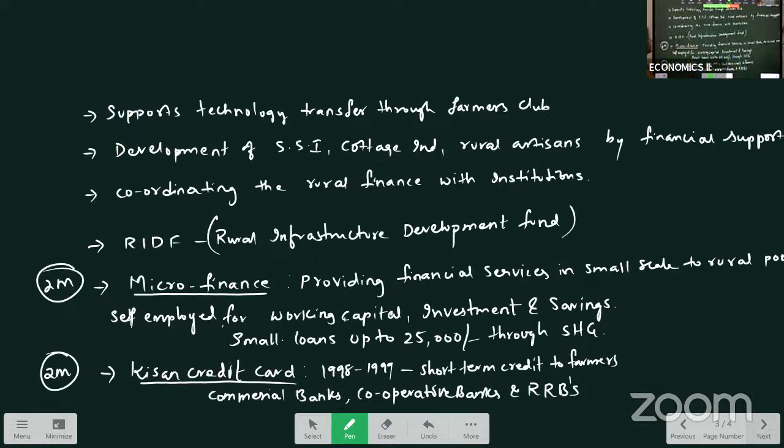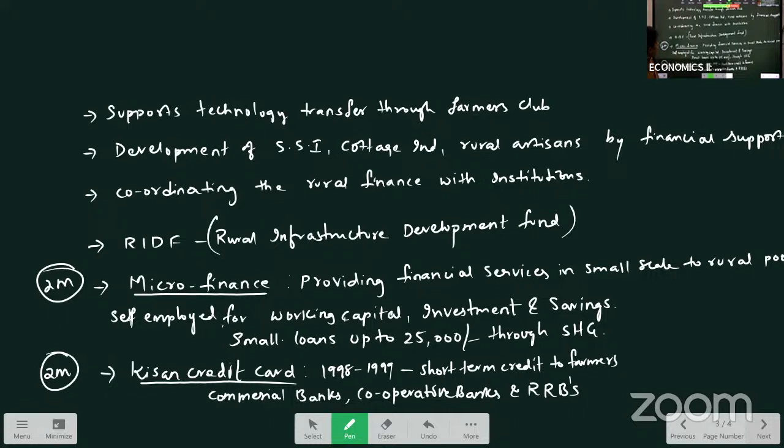Other functions: it supports technology transfer through Farmers Club. The new technology which was introduced in agricultural production, that complete knowledge, that complete education will be provided to the farmers. Any new technology introduced, they will provide it in the Farmers Club so that farmers can get the technical knowledge of how to utilize that. And NABARD provides this technology at subsidized prices to the farmers. So that is technology transfer through Farmers Club.